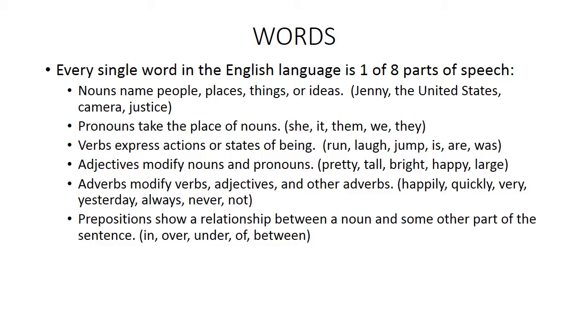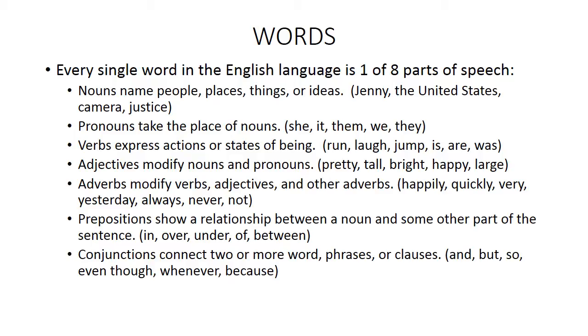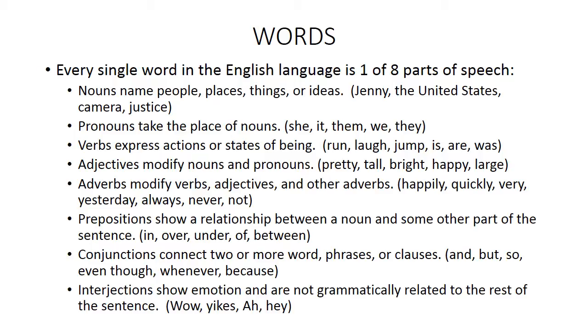Prepositions show a relationship between a noun and some other part of the sentence, like in, over, under, of, between. There's lots and lots of prepositions. Conjunctions connect 2 or more words, phrases, or clauses. You have coordinating conjunctions like but, so, and then subordinating conjunctions like even though, whenever, because. And then you have lastly interjections, which show emotions and are not grammatically related to the rest of the sentence, like wow or yikes or hey.